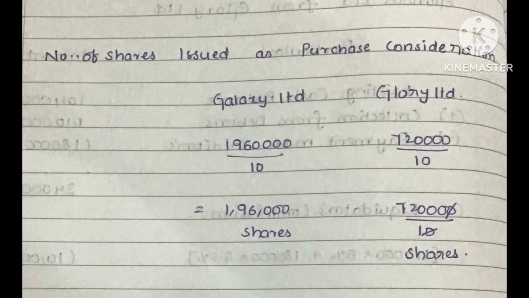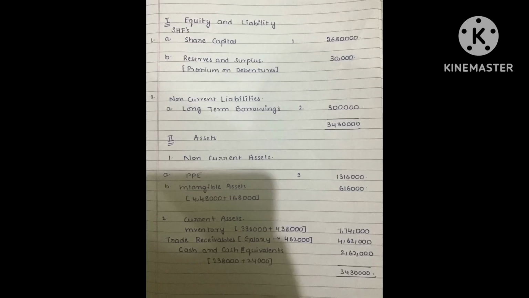Now let us prepare the balance sheet of Glorious Limited after the amalgamation. The share capital in Glorious Limited is the purchase consideration paid to Galaxy Limited and Glory Limited. So for share capital, we have issued 2,68,000 shares overall to both the companies at the rate of 10 per share. So the total share capital is 26,80,000.